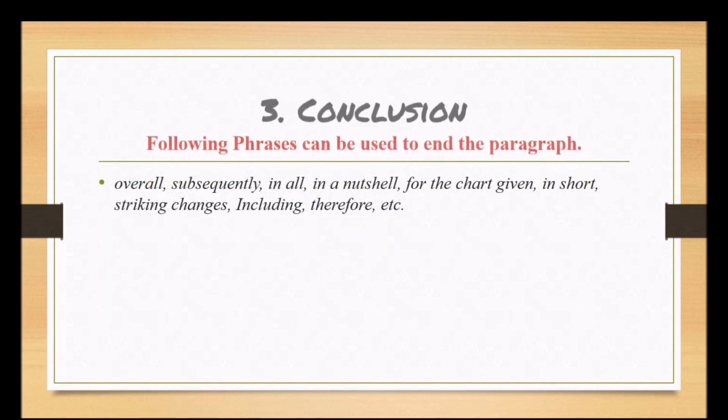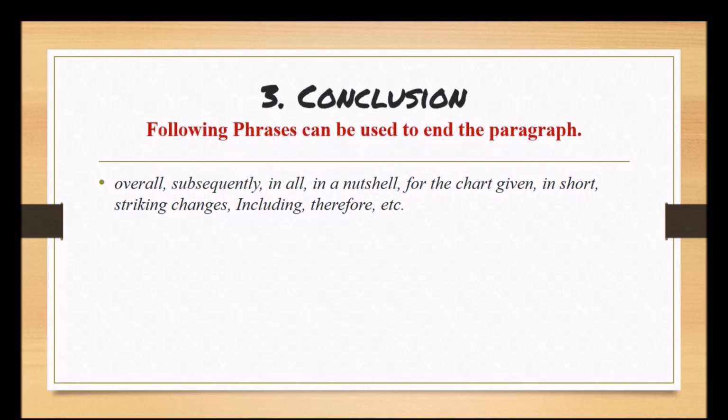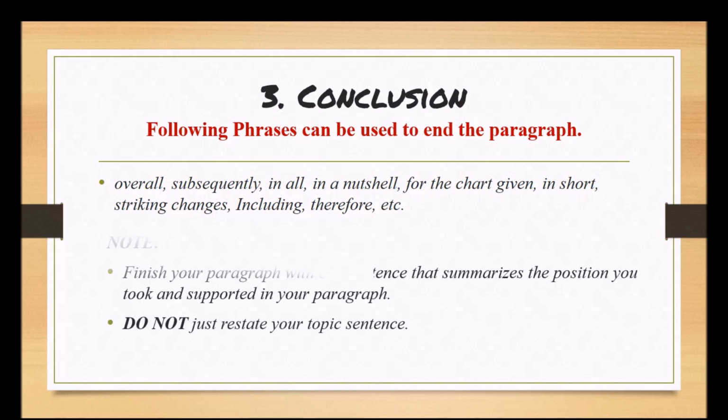Now we see conclusion. What is conclusion? Conclusion should be of one or two lines only. Conclusion is basically an overall summary. These words can be used in conclusion: overall, subsequently, in all, in a nutshell, for the given chart. Such kinds of words can be used.